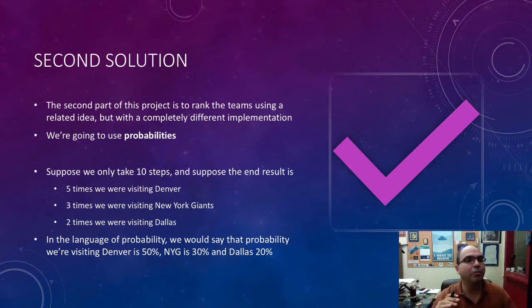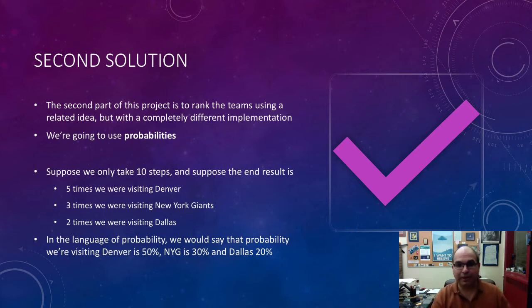Okay, what's different is that we're no longer going to have a favorite team. Instead, what we're going to say is, I actually kind of like all teams, right? But I don't like them all the same. So instead, I'm going to have a probability that each team is my favorite team, right? So think about how that comes about.